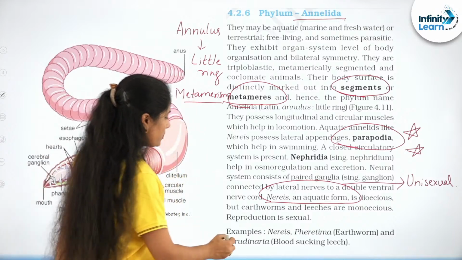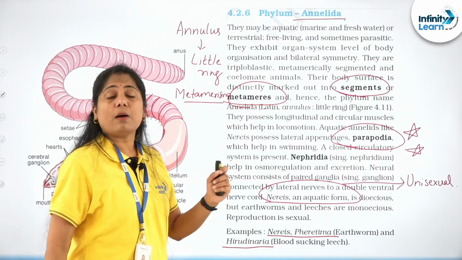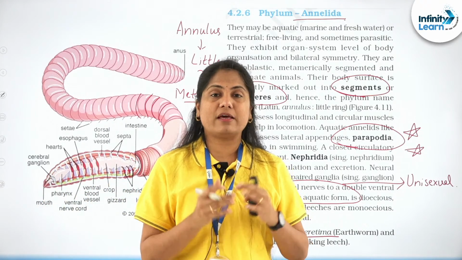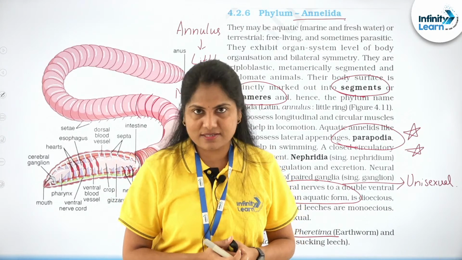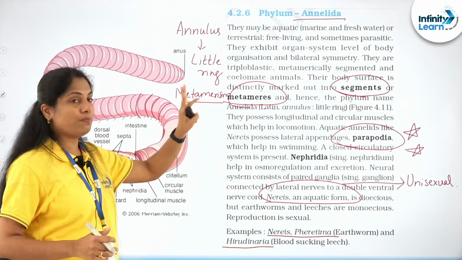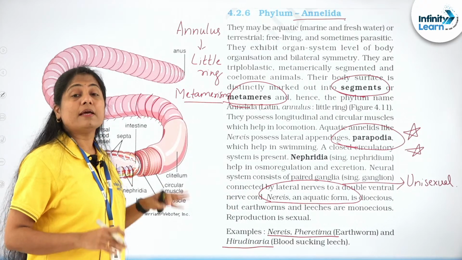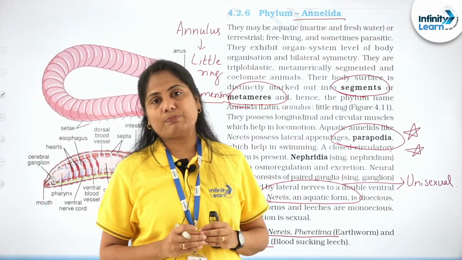So what are the important three examples? Nereis, Pheretima, Hirudinaria. About Pheretima, we have a whole new topic again in the tissues where you can learn and relate every characteristic with the annelids, right? So take-home points from this: metamerism, parapodia, unisexual marine worms, right? And here is where the true coelom is starting.